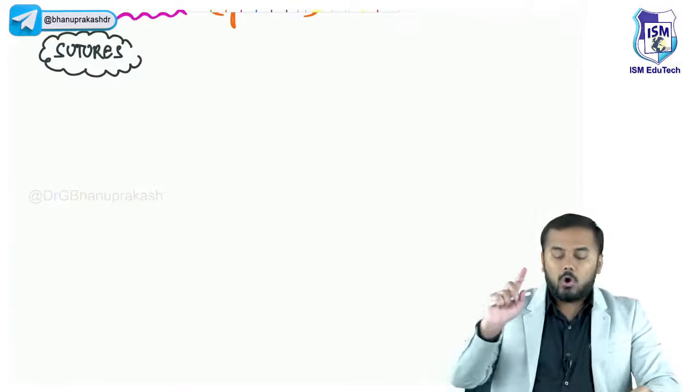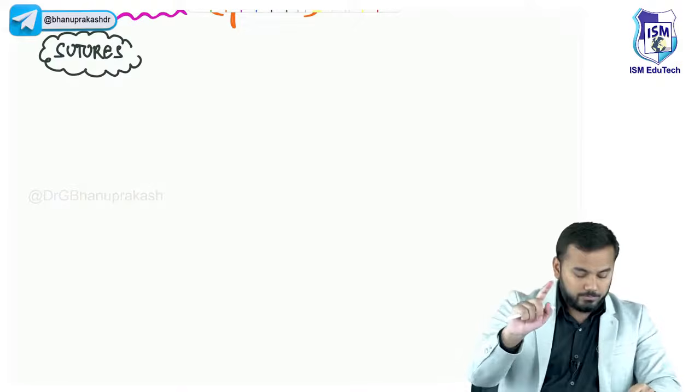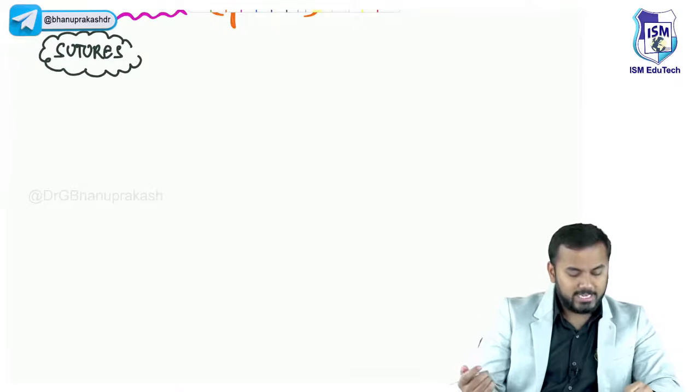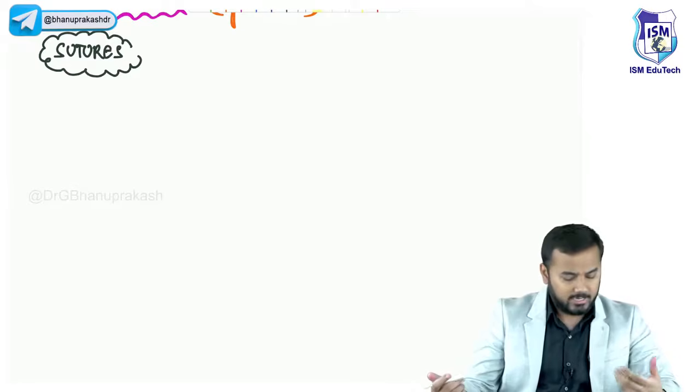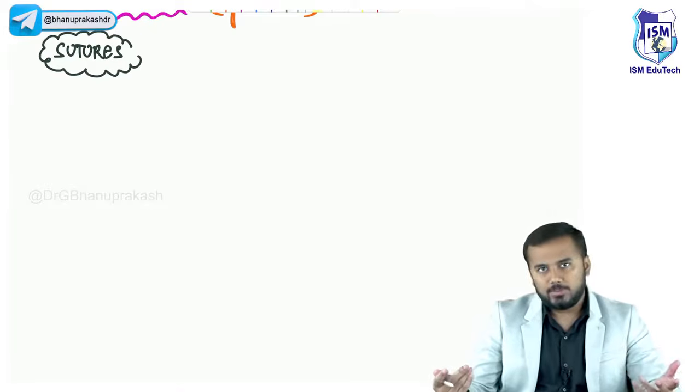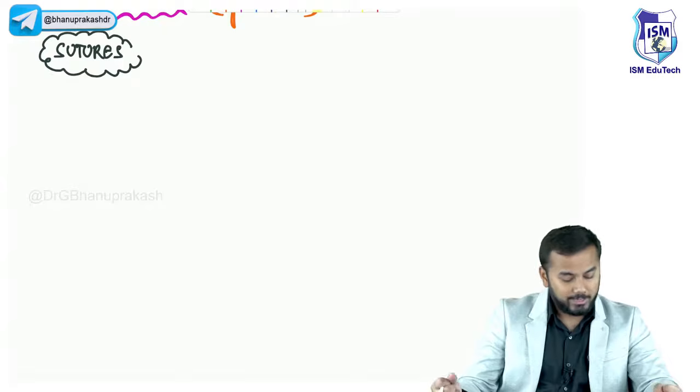Now all of you, even if you haven't studied this in +1 and +2, at least you know that there is something called frontal, parietal, occipital, temporal, right? You know this basic thing, right?